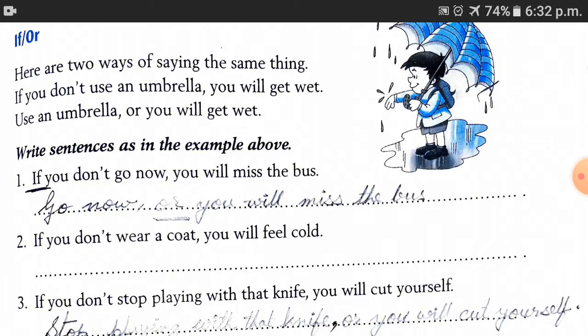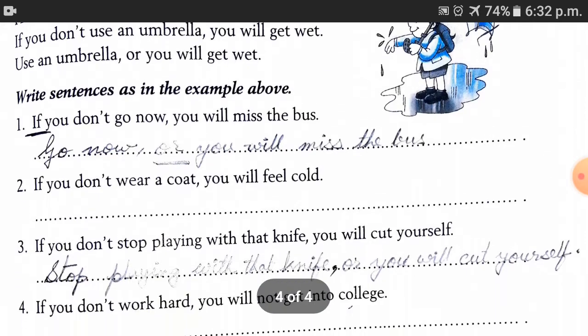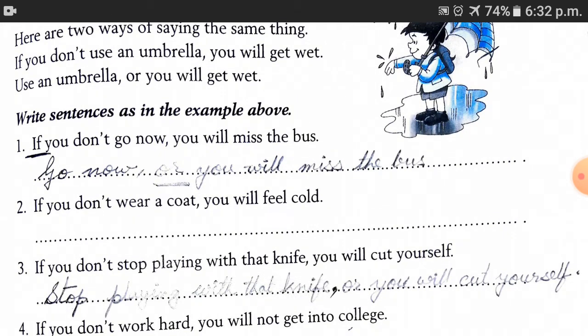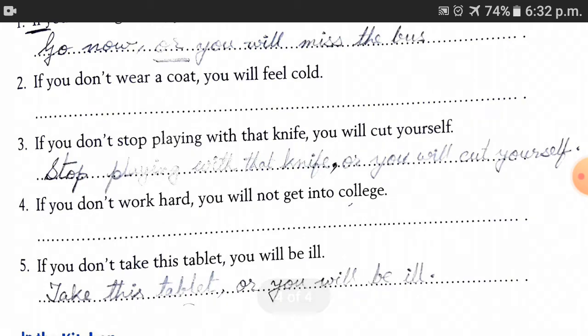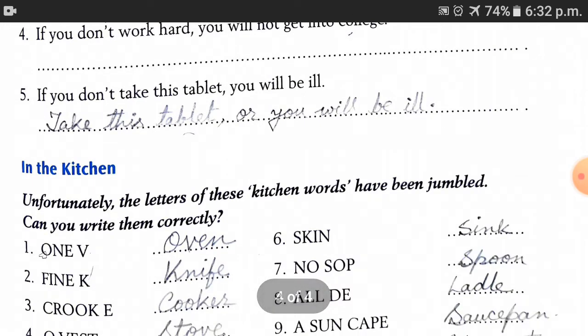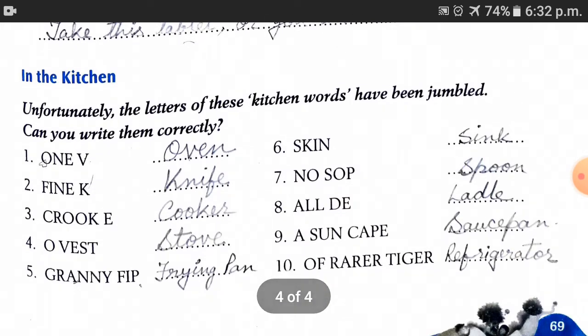In such a manner, you have to complete the following sentences. For example, if you don't go now, you will miss the bus. Or you can write this sentence in another way: go now or you will miss the bus. Like that, if you don't stop playing with the knife, you will cut yourself. Stop playing with that knife or you will cut yourself. In a similar manner, some of the sentences are here. You have to write them down in your notebook.